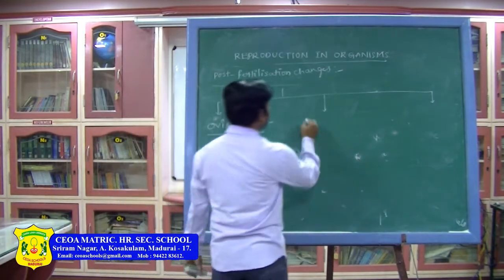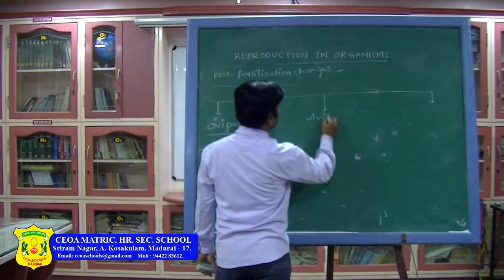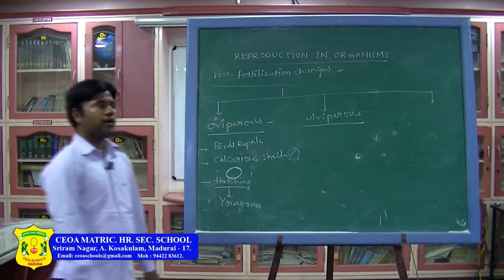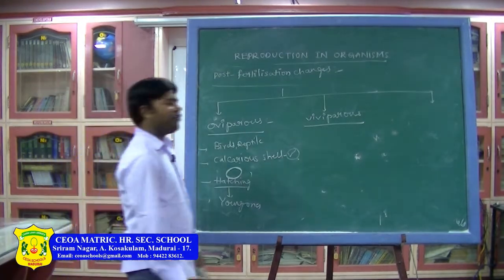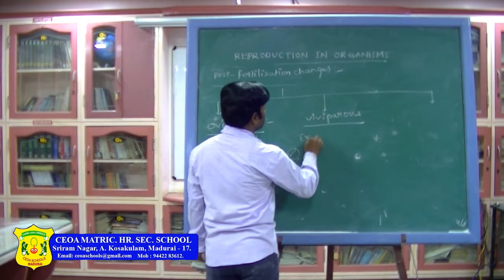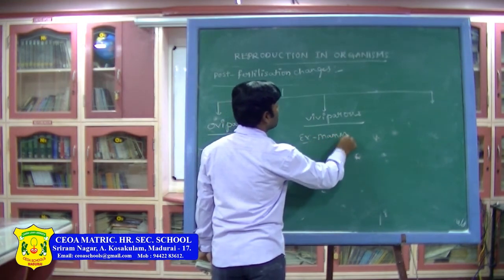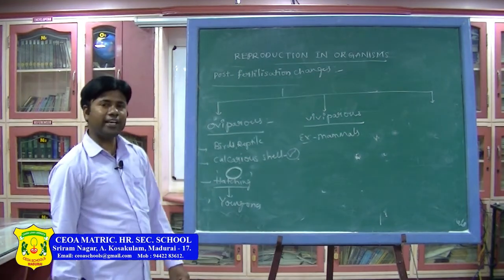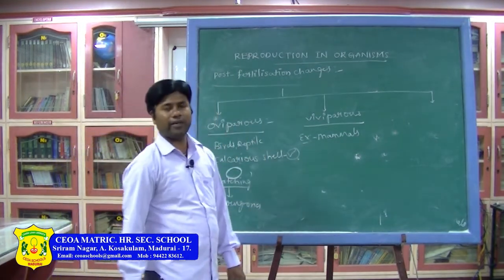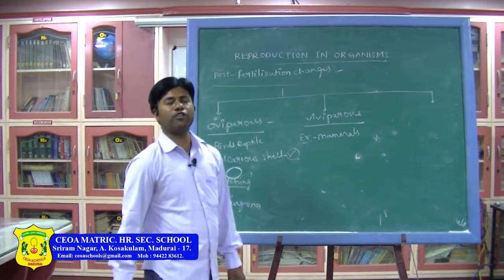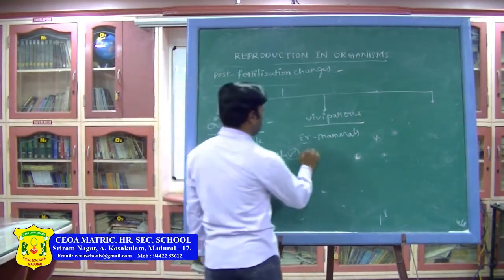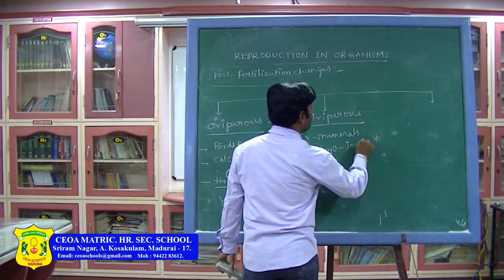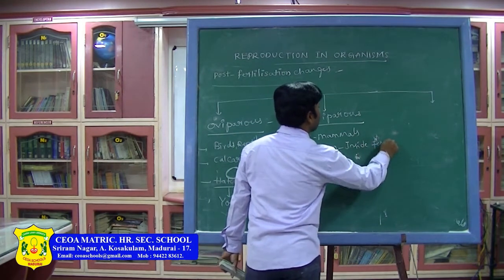Now let us see about the viviparous. Example, mammals. Mammals are the good example for the viviparous. Here, what happens? Fusion of the male and female gamete takes place, then due to that the zygote will be formed, then the embryo develops inside the female organism.